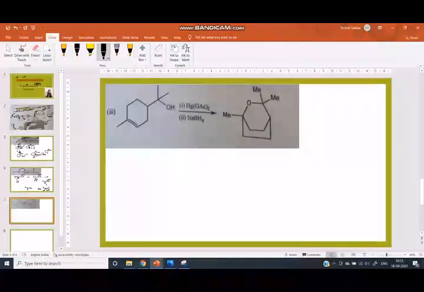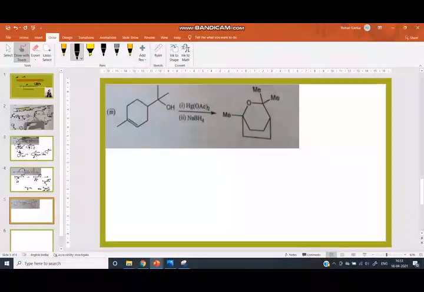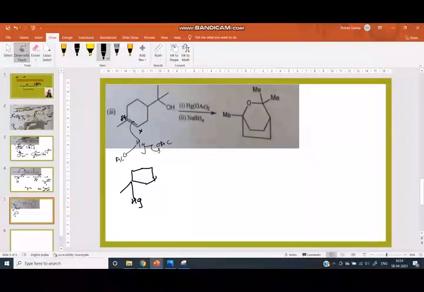Now we can see the next reaction. In this reaction, the double bond is electron rich. It attacks the mercury. One OAc departs and we get the carbocation. Not here, because this carbocation is unstable.